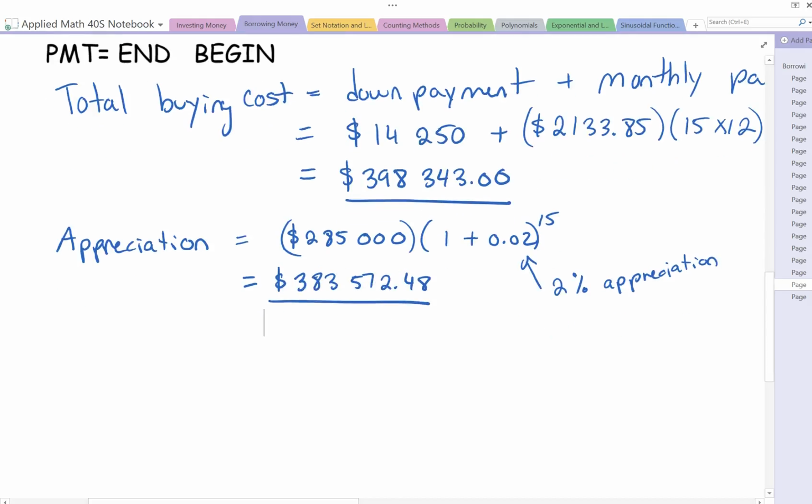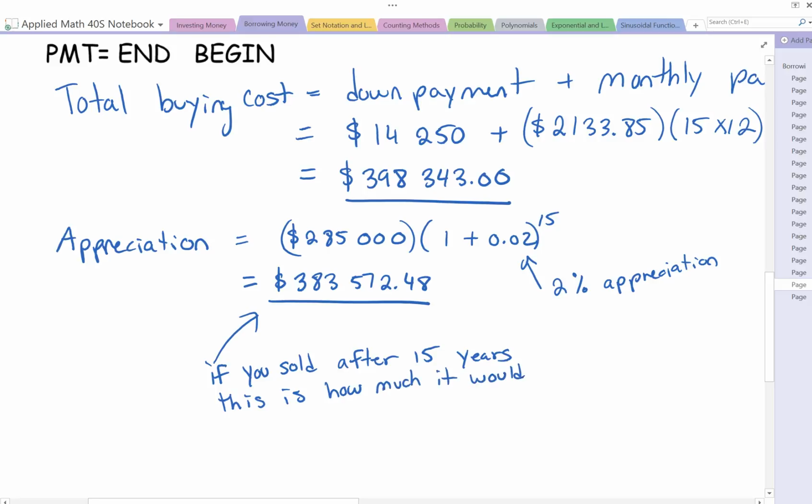So we're assuming that if you sold the house after 15 years, this is how much it would be worth. Okay, so what we call that is your equity.